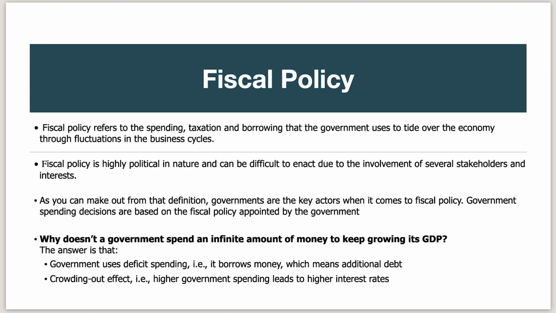So, why doesn't the government spend an infinite amount of money to keep growing its GDP? The answer is, the government uses deficit spending. That means it borrows money, which means additional debt which the government has to pay back. And the other is the crowding out effect. That means higher government spending leads to higher interest rates.